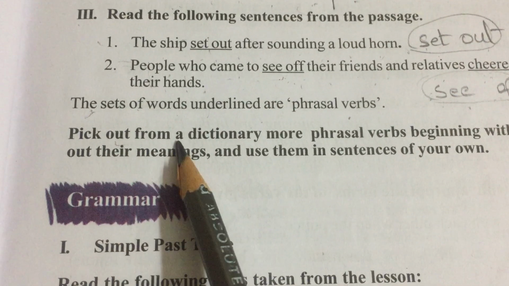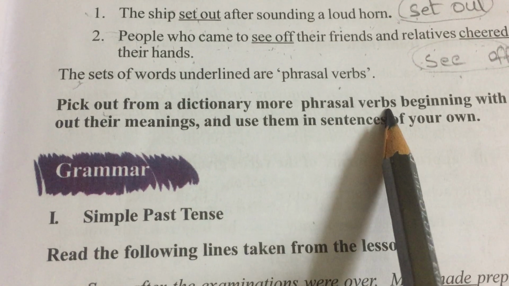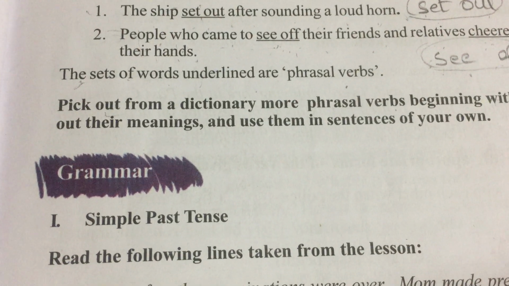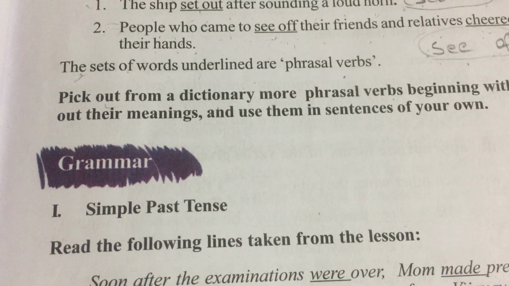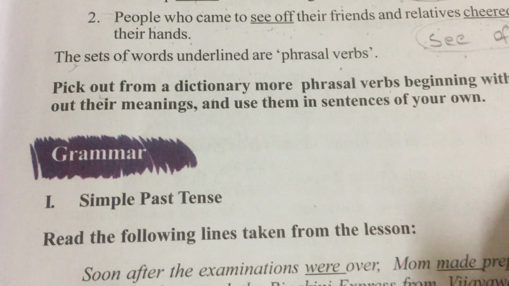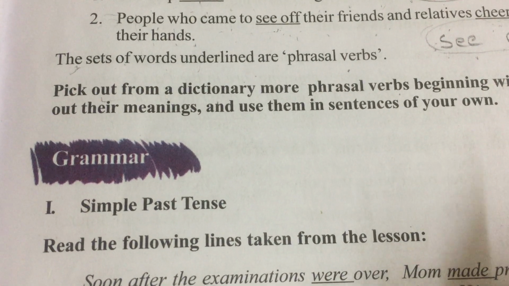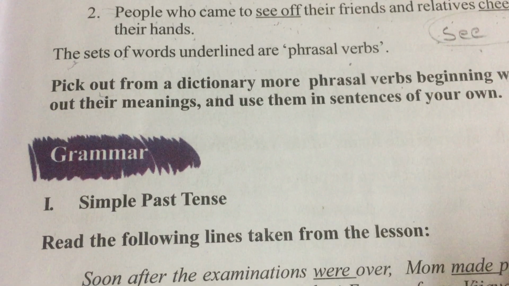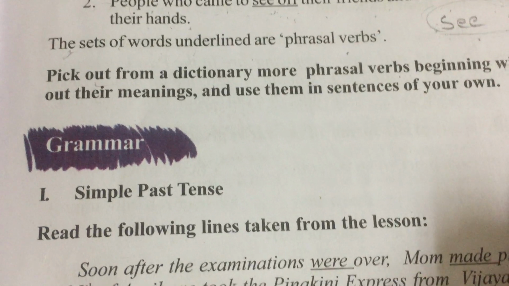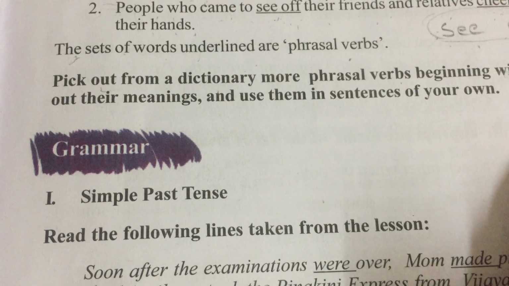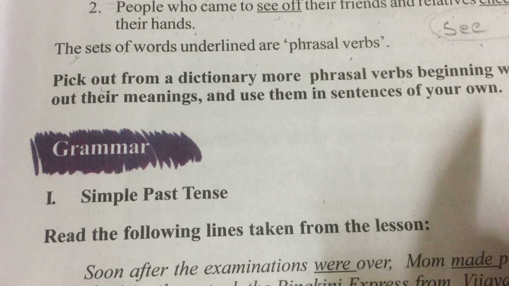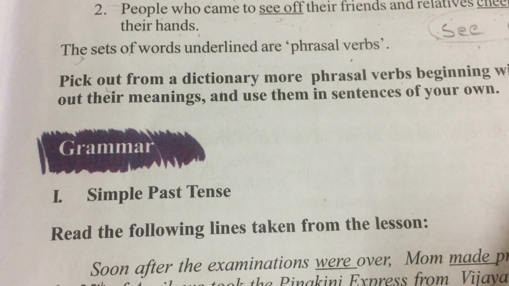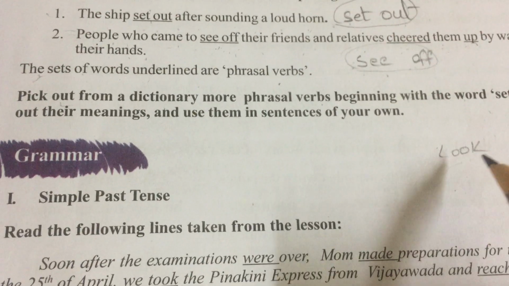Pick out from a dictionary more phrasal verbs beginning with the word set. In our last class or the class before, we also had a different word. I can't remember which word it is, but you have to find out some phrasal verbs. I think with look, we had to find some phrasal verbs.